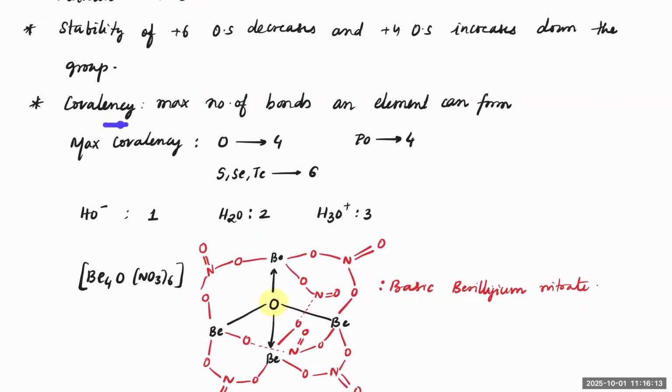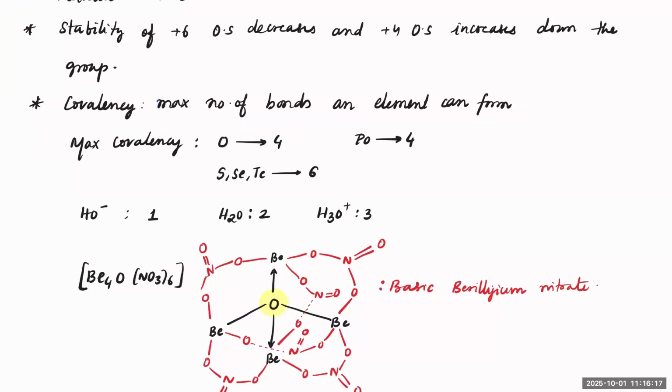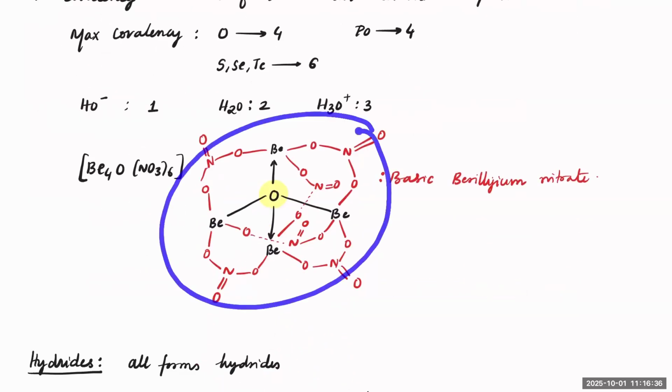And next you see covalency. The maximum number of bonds an element can form is called the covalency. Oxygen can make a covalency of 4, polonium can make 4, sulfur, selenium, tellurium can make 6. That means 6 bonds are possible at a time for these elements. Oxygen can make 4 bonds. This is the example you can see, known as basic beryllium acetate.